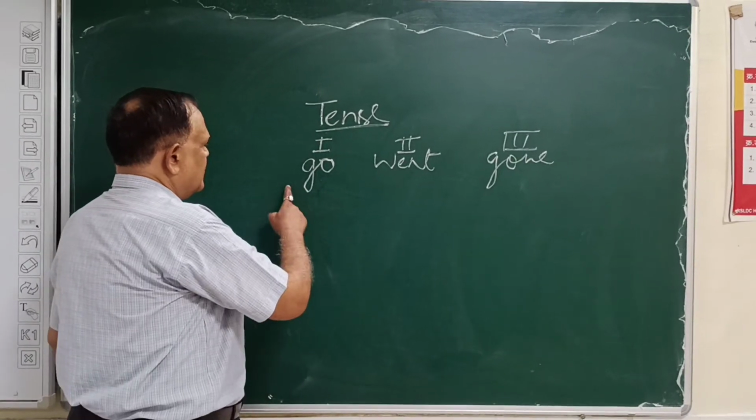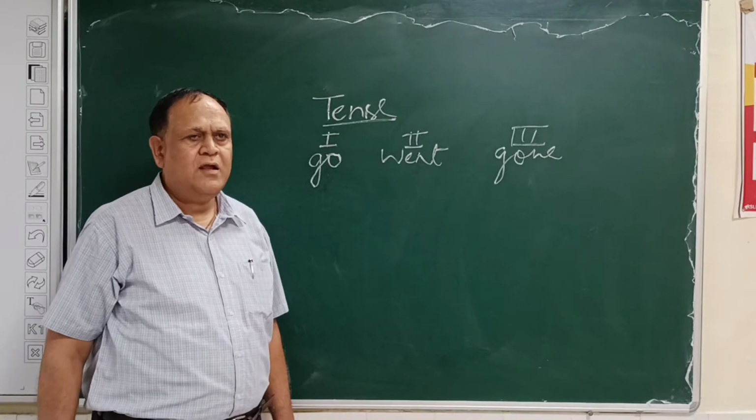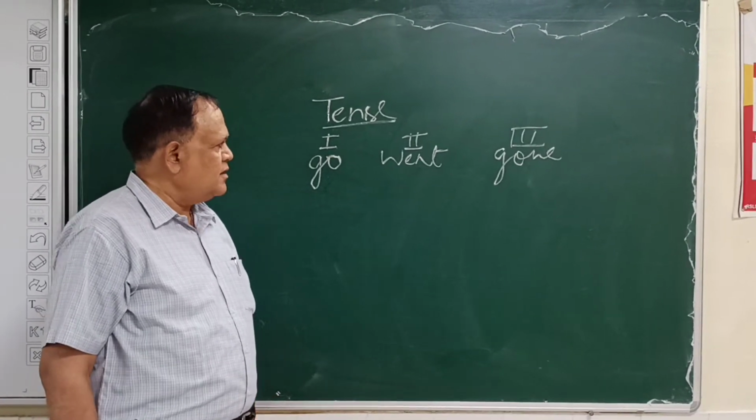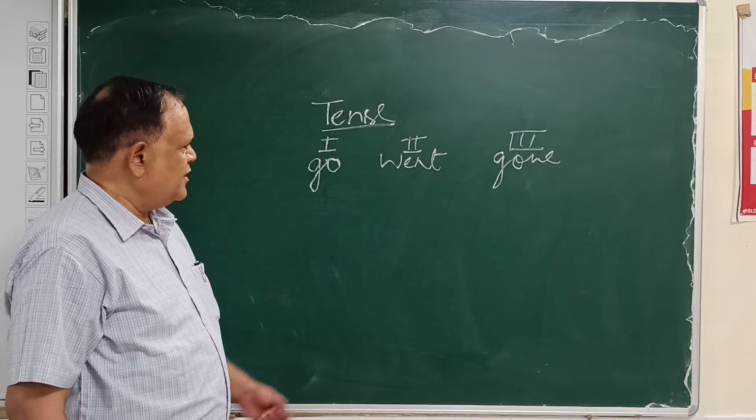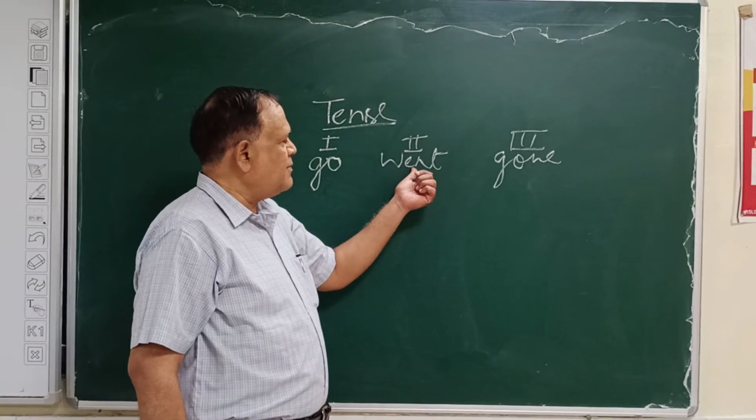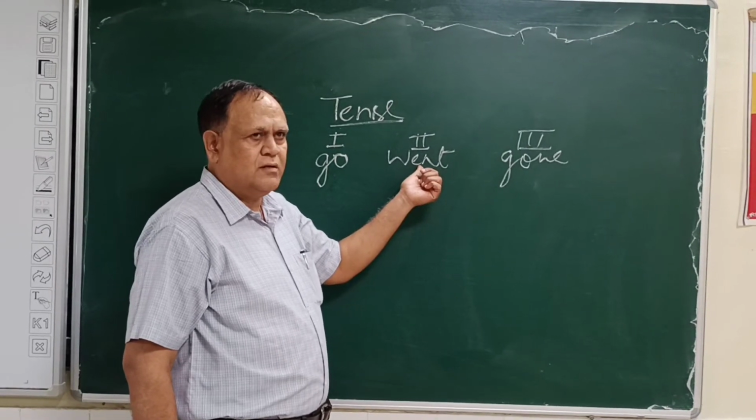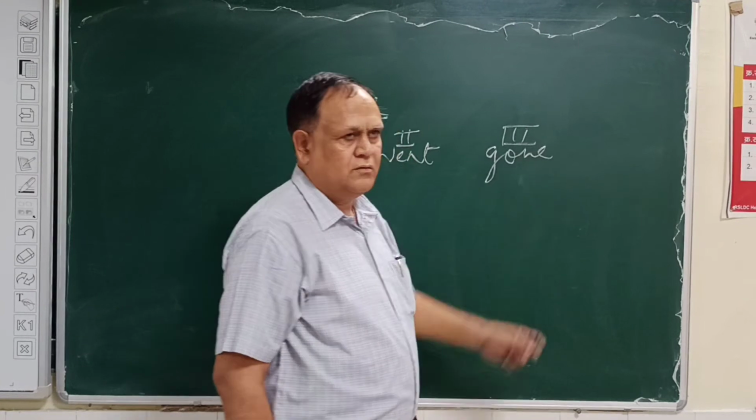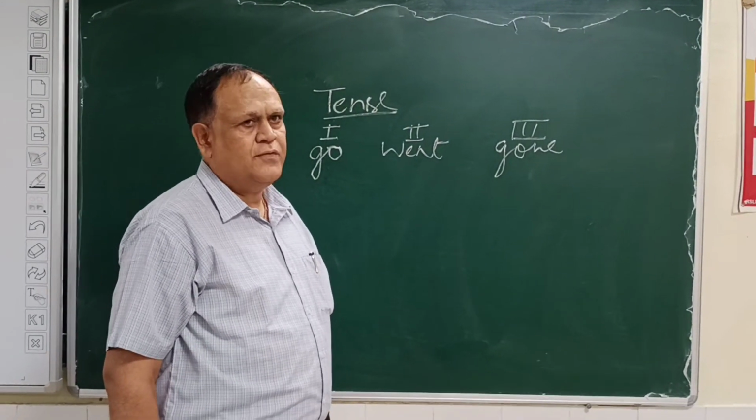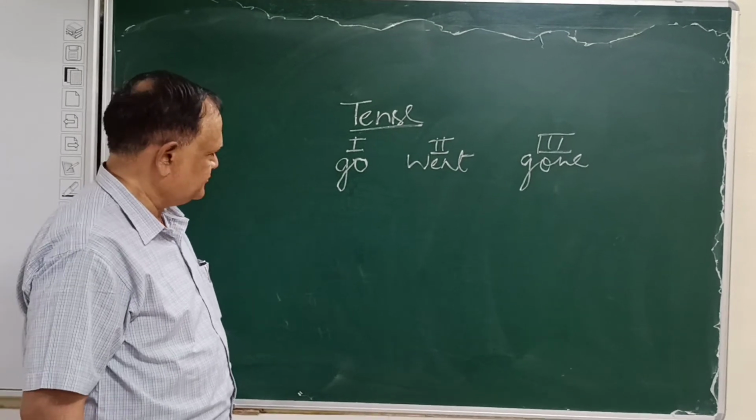For example, when I say I go to temple every day, it means I am telling about my habit, that it is my habit that I used to go to temple every day. I went to the market yesterday. I am telling about the past incident, past event. I have finished my work. It means the perfection of the work. I have completed the work.